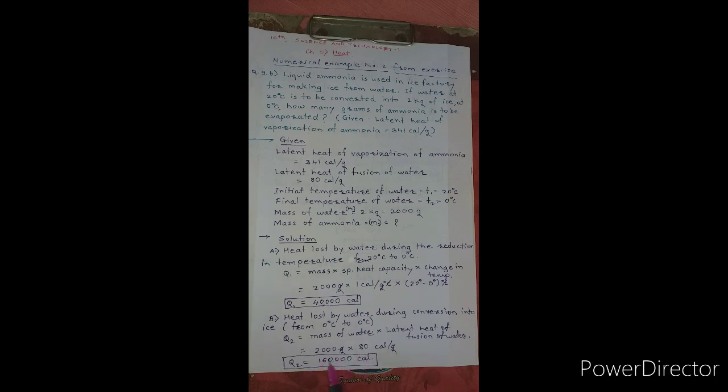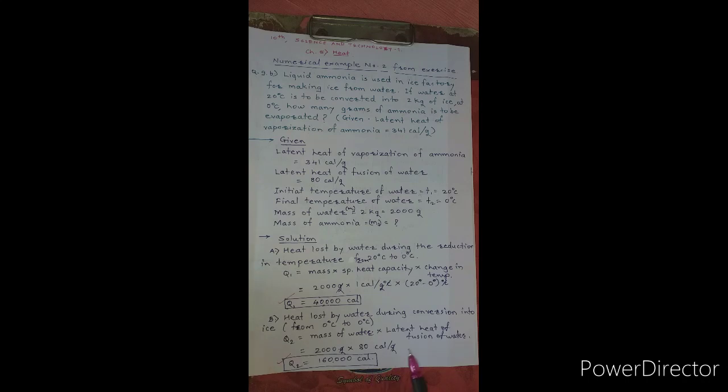Now this multiplication will be equal to 1,60,000 calories, because gram present in numerator, gram present in denominator will both be cancelled by each other. Therefore, we will get Q2 is equal to 1,60,000 calories. That means we have calculated how much heat is lost by the water from 20 degrees Celsius to 0 degrees Celsius, and from 0 degrees Celsius to 0 degrees Celsius.